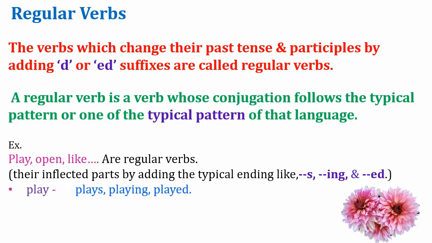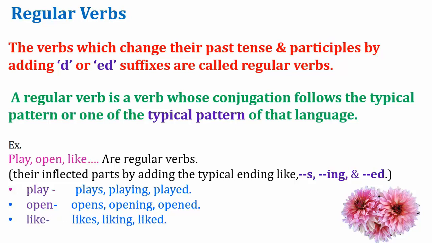Play, plays, playing, played. Open, opens, opening, opened. Like, likes, liking and liked. So these are the regular verbs. They have a typical pattern.